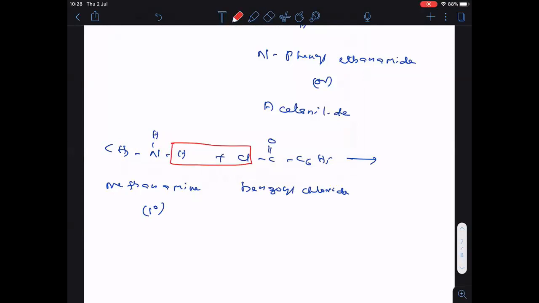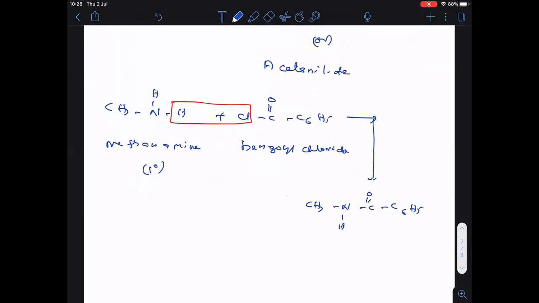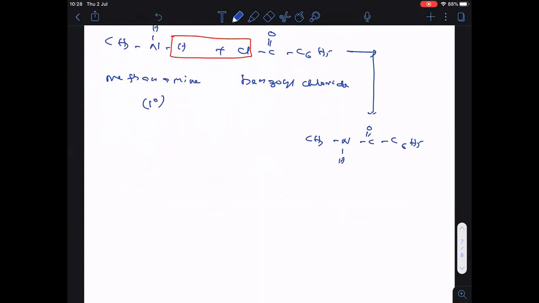HCl is removed out. The product I am writing is CH3NH C double bonded O C6H5. The name of this compound is N-methyl benzamide.